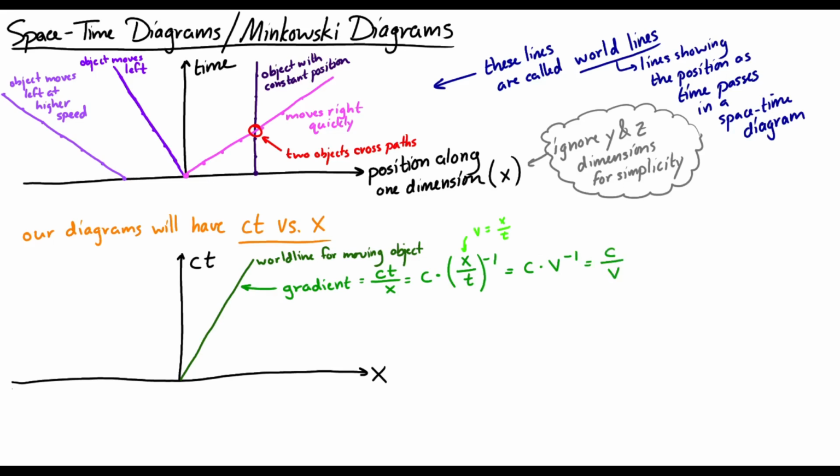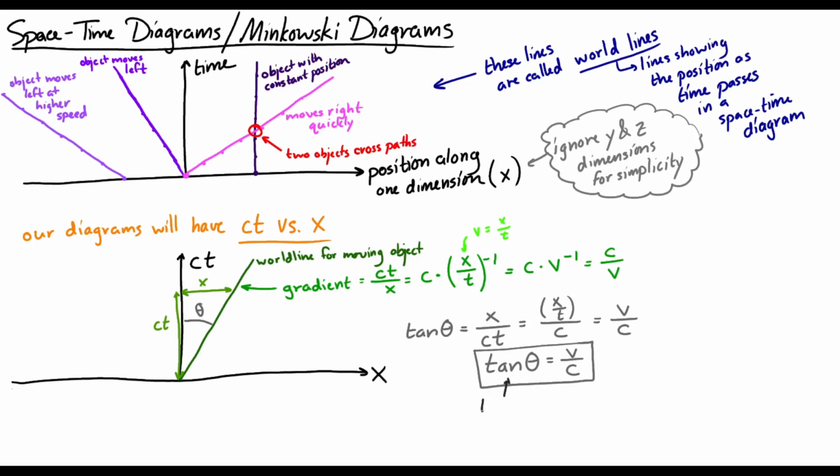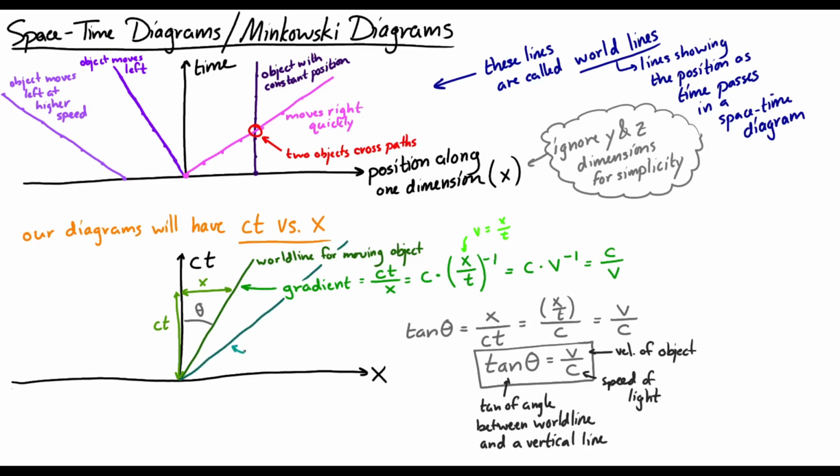That's the gradient. I can also draw in the angle theta right here. And if I were to calculate the tangent of theta, it would equal, what, x divided by ct. And x over t is the velocity, so that's equal to v over c. The tangent of the angle between the world line and a vertical axis in the space-time diagram is equal to v over c. So if I have a faster object, it will have a smaller gradient in this, and it will have a greater value of theta.